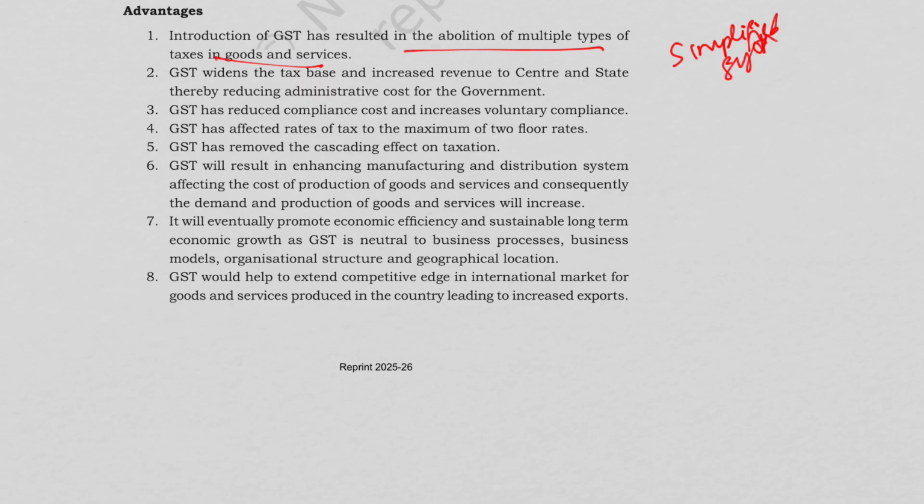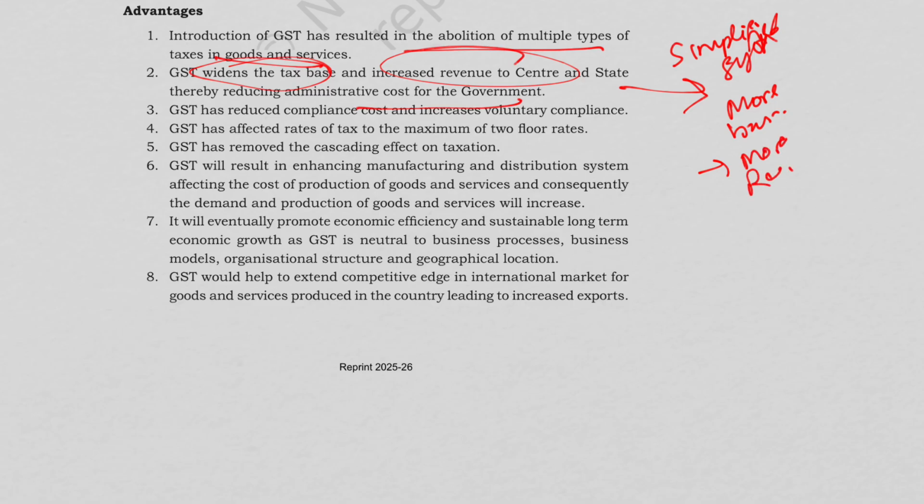Then we have second point. GST has basically widened the tax base. It has increased revenue to the center and state, thereby reducing administrative cost for the government. So basically under GST more businesses have been registered. So because of this more revenue is being generated.